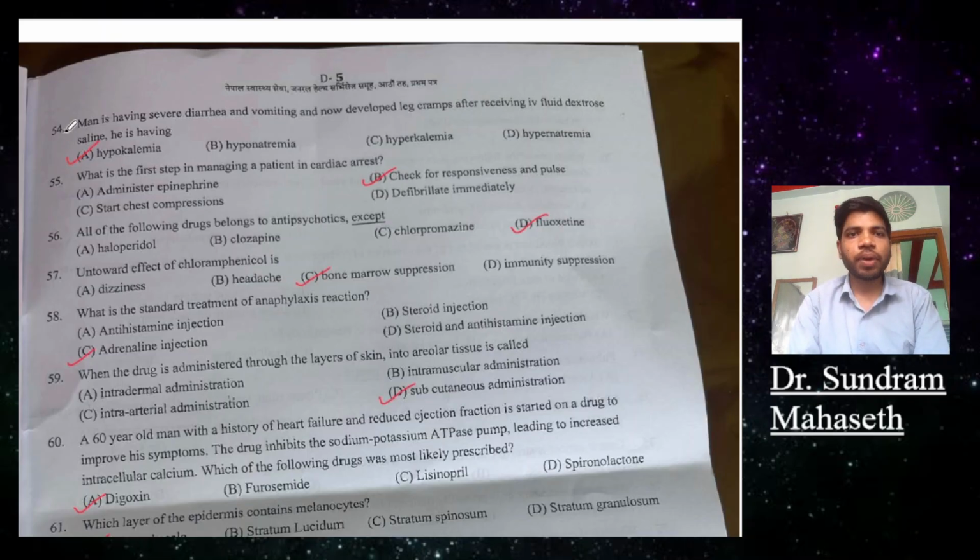Question 54. A man is having severe diarrhea and vomiting, and has now developed leg cramp after receiving IV fluid dextrose. So what will be the answer? Dextrose line. He is having option A, hypokalemia, B, hyponatremia, C, hyperkalemia, D, hypernatremia. The right answer will be hypokalemia.